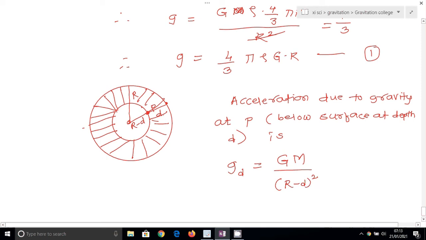Because R minus d is the distance between the center and point P.